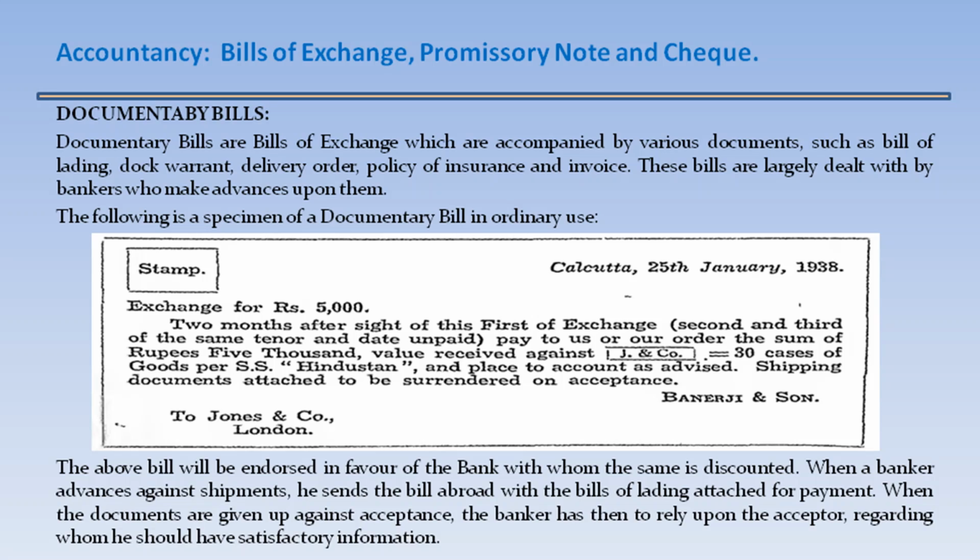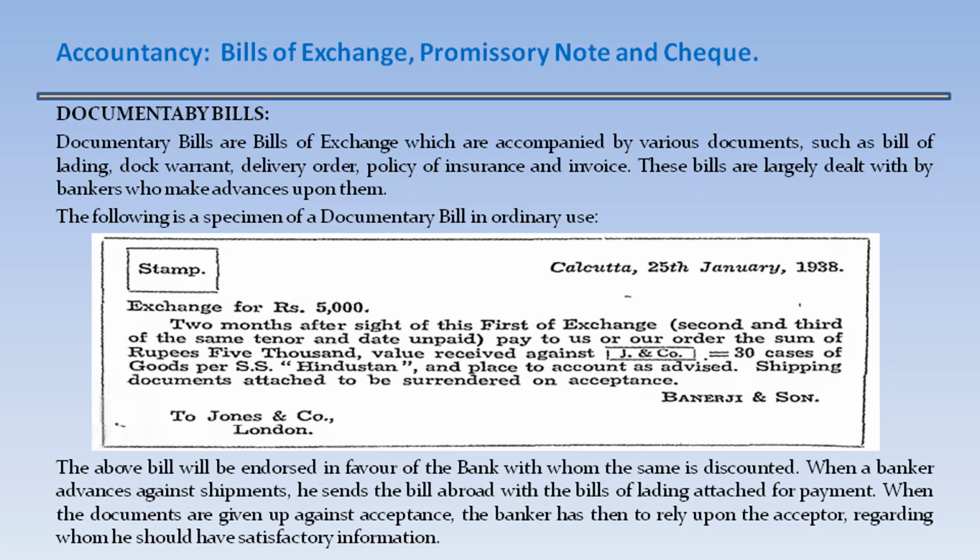Stamp and date and place are available as usual. Exchange for ₹5,000. 2 months after sight of the first of exchange, second and third of the same tenor and date unpaid, pay to us or our order the sum of ₹5,000, value received against J and Company, 30 cases of goods per SS Hindustan, and place to account as advised. Shipping documents attached to be surrendered on acceptance. Signed by Banerjee and Sons to Jones and Company, London.